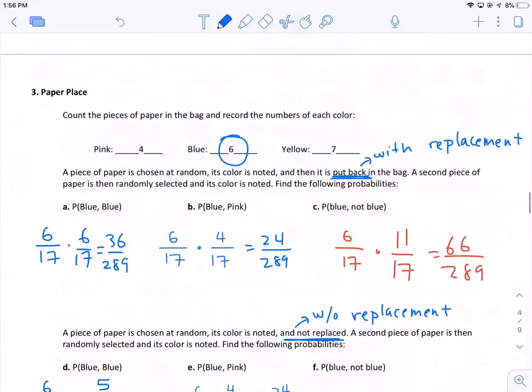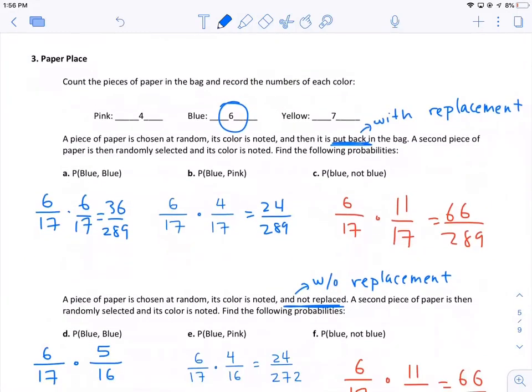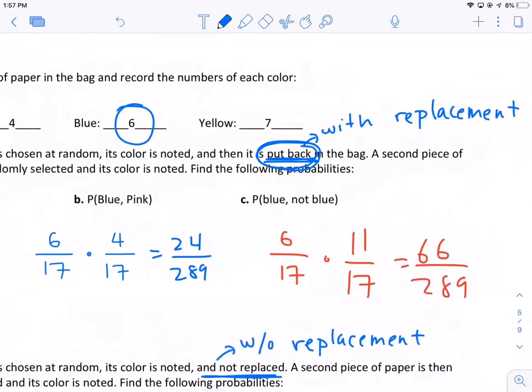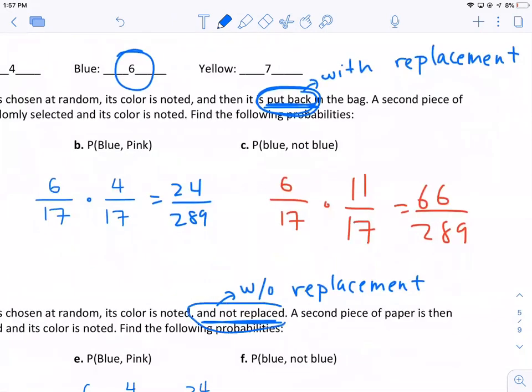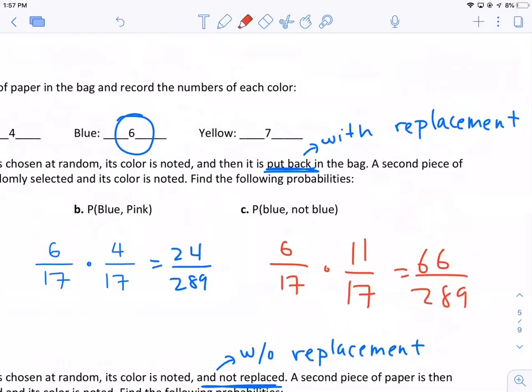Paper place. Normally you would have an actual bag and you would count the actual number of pieces of paper. I just gave you the numbers I wanted you to use. So the thing I wanted to talk about here is the difference about when you put the paper back into the bag and then you pull out another one, versus when you don't put the paper back into the bag. So when you put it back into the bag, you need to know this vocabulary.